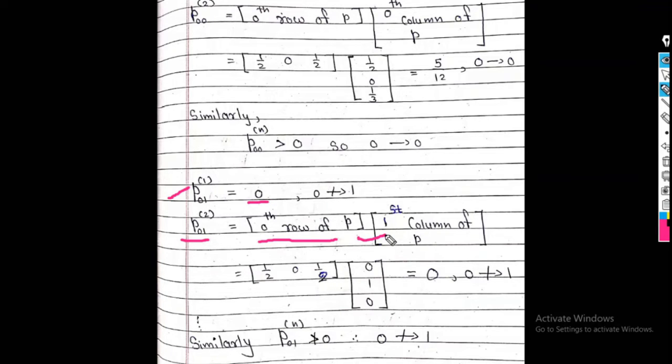The answer is 0. So P01 raised to 1 is 0 and P01 raised to 2 is also 0. Similarly, we prove that P01 raised to n is also 0, which is not greater than 0. So 0 does not lead to 1.